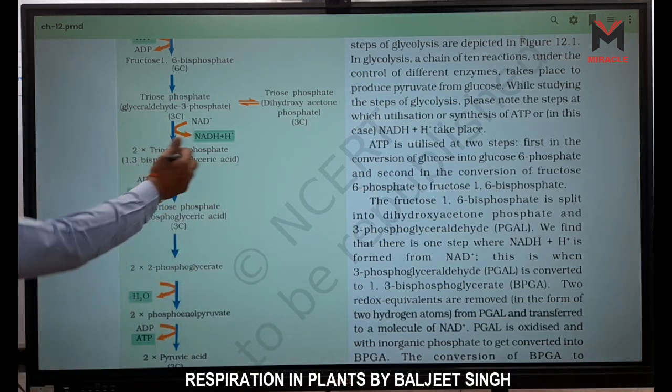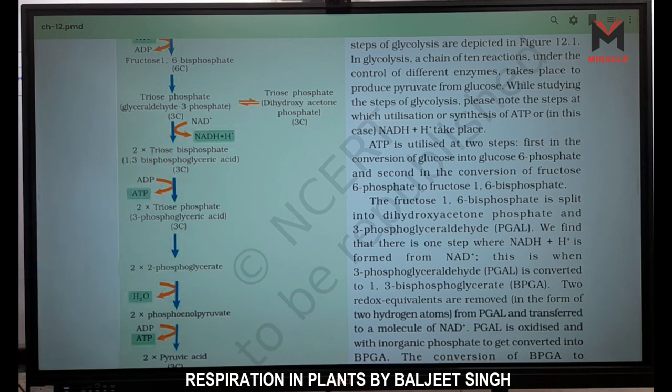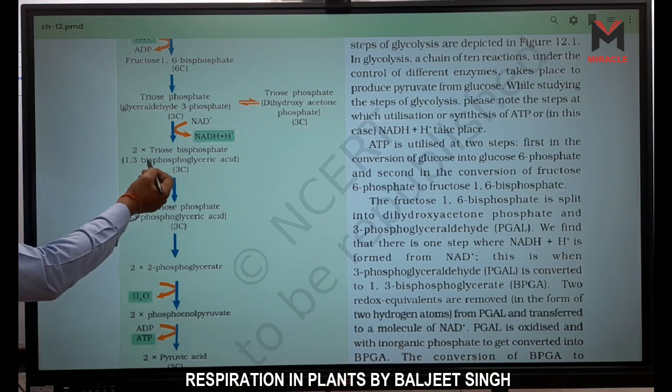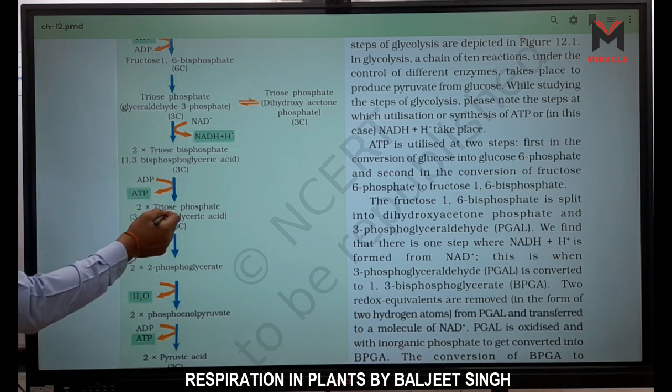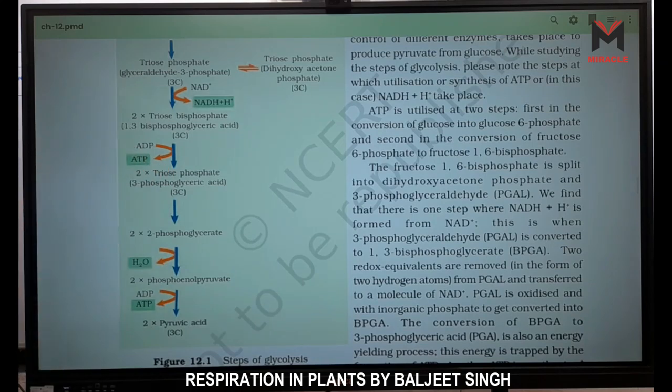So 3-phosphoglyceric acid is formed, which is a 3 carbon molecule. Now look here. How many phosphates are there? 2 phosphates, one on the first carbon and one on the third carbon. Now one ATP is formed here. So one phosphoric acid from this glyceric acid comes and binds with ADP and forms ATP. How many ATP are formed in this place? 2 ATP, right?